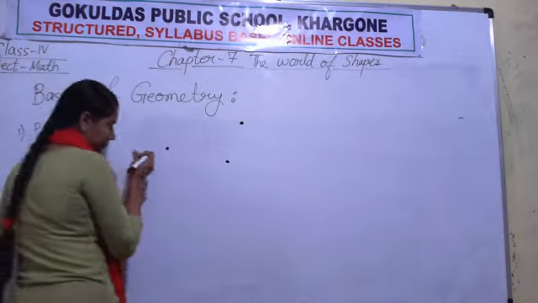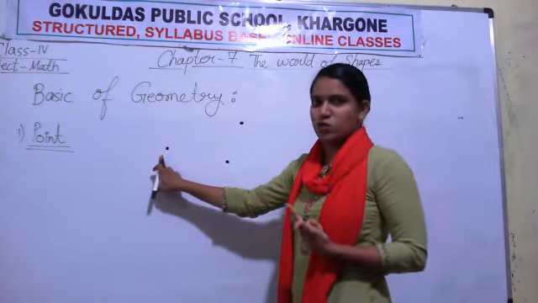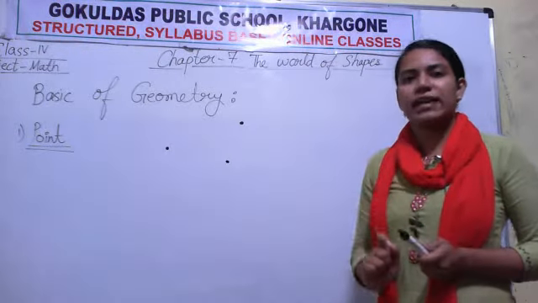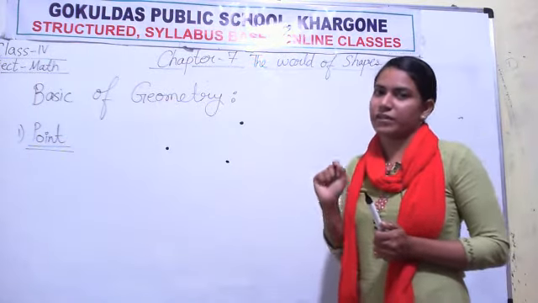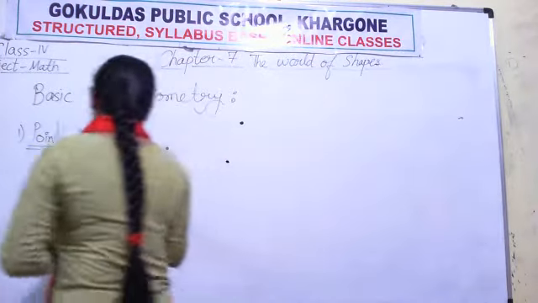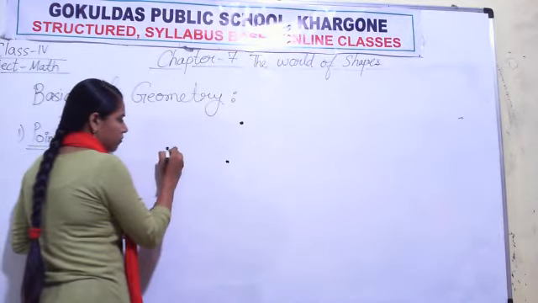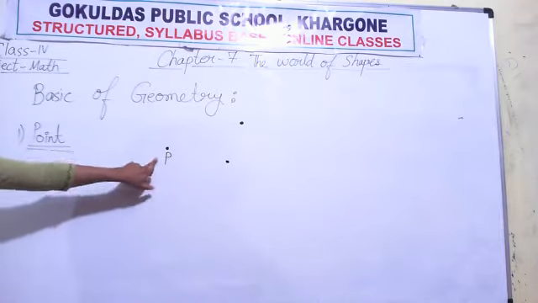Suppose I want to give a name to this point. So what name can I give it? I can use any English alphabet, from A to Z. Suppose I give it the name P, point P. How will we read this? Point P.